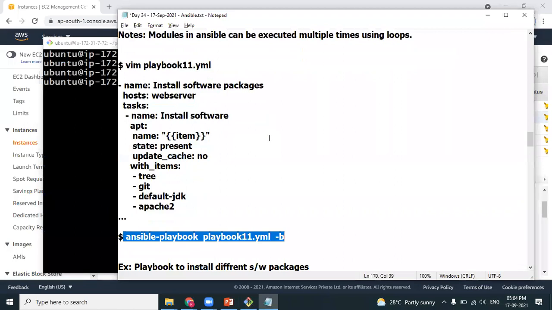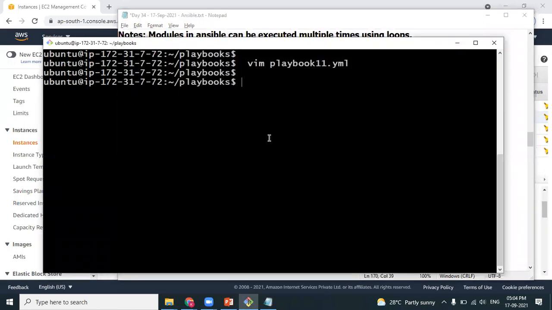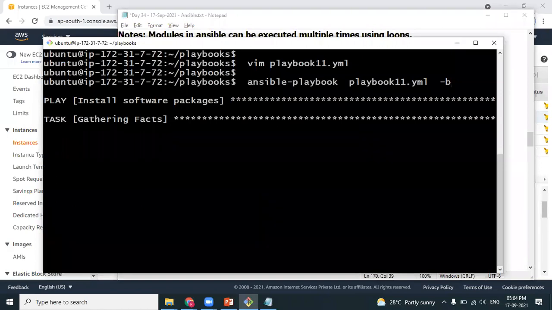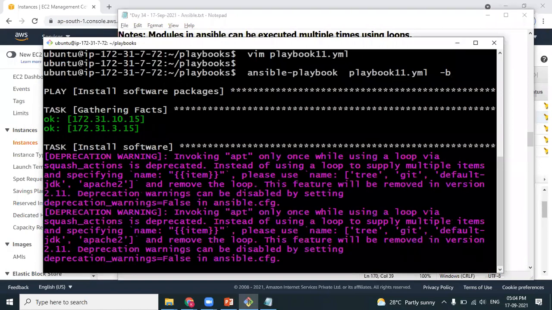Run the playbook. Those are deprecation warnings. You don't need to worry. Gathering the facts, it understood that the playbook should execute on 2 machines, 2 IPs.